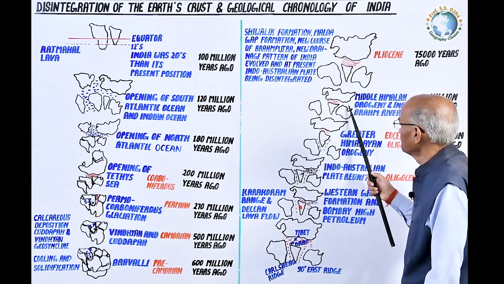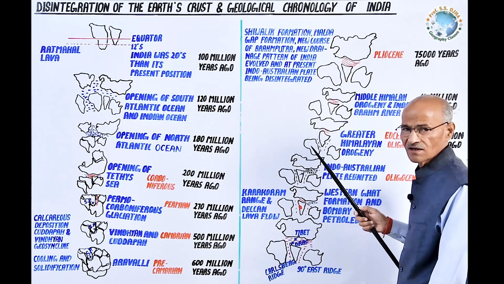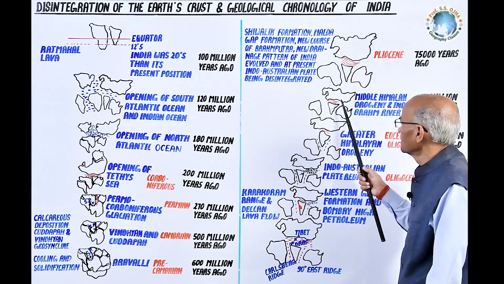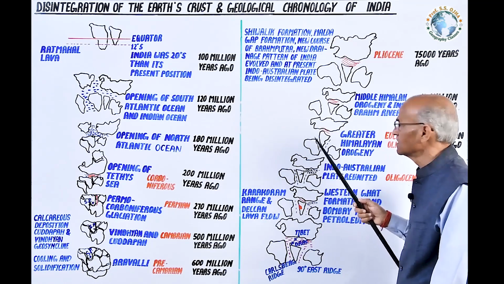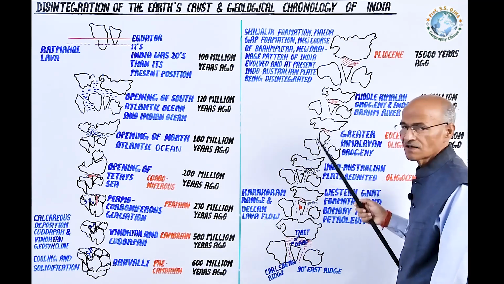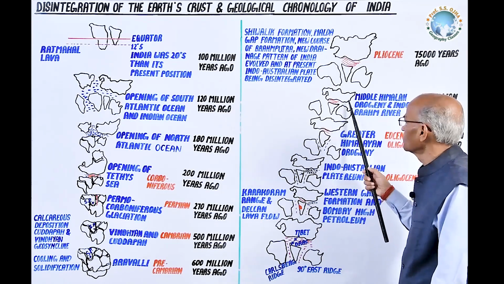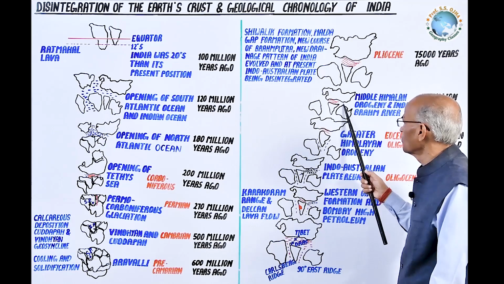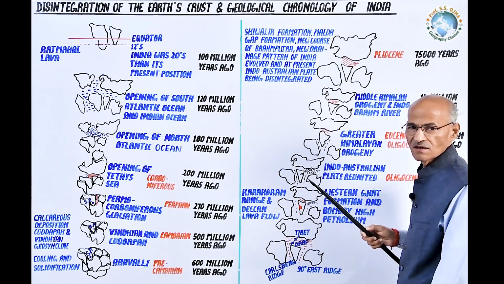At the same time, the Indo-Brahma River came into existence, which we had already discussed. The Sampo River from the Tibet region crossed the Greater Himalayas as an antecedent river, and its water came south through the Korba Gorge, and it started moving westward, located at the present Shivalik range.